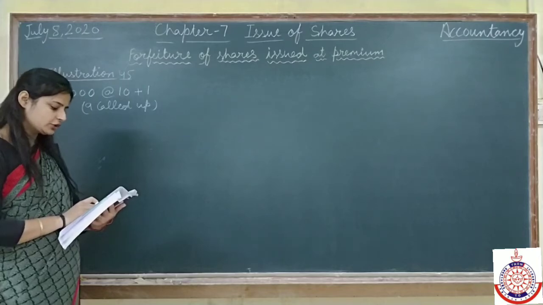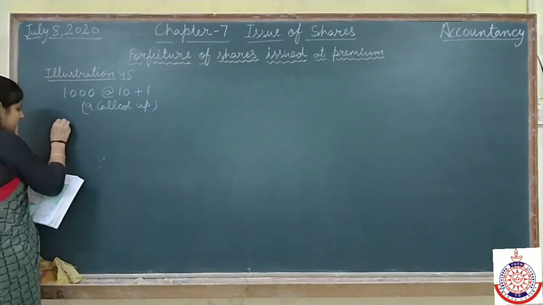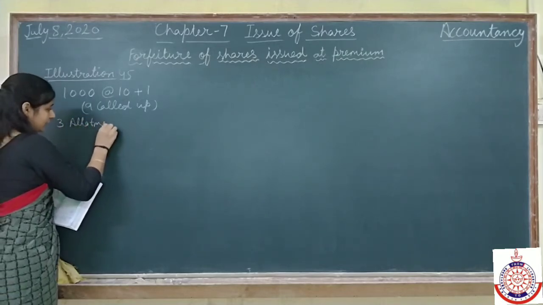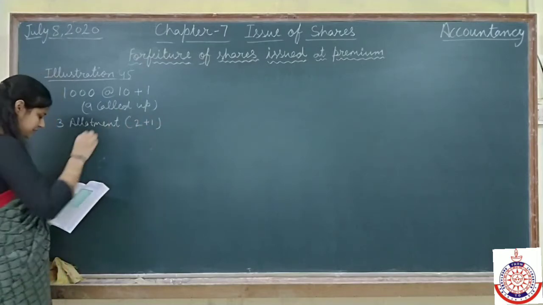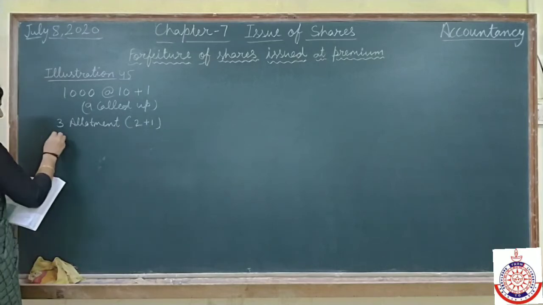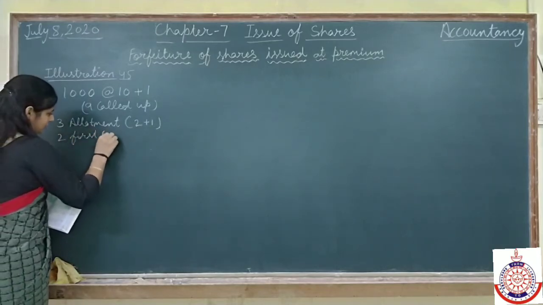On which he did not pay ₹3 of allotment. ₹3 of allotment. Now here in allotment the premium is included. It means allotment is 2 and premium is ₹1. First call ₹2. ₹2 for first call.